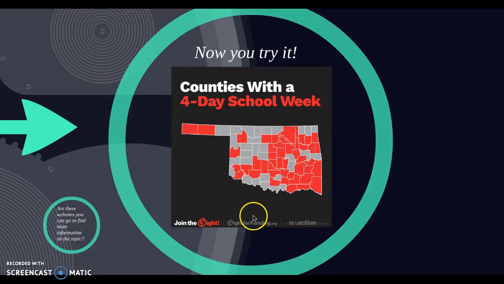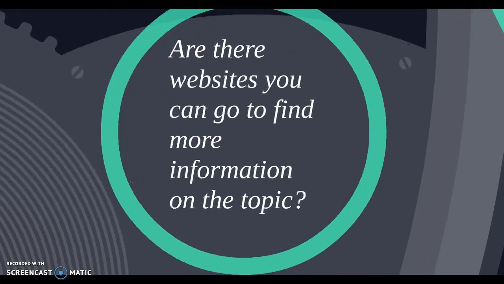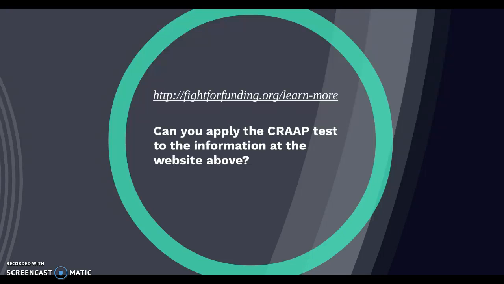Going to the website will help us figure out some of the other steps. So, can you apply the CRAP test to the information at the website listed above? So now I want you guys to go to this website, go down the list of the CRAP test: currency, relevancy, authority, accuracy, and purpose, and try to determine whether the meme above is worthy of being shared on social media. That's my presentation. Thanks so much.